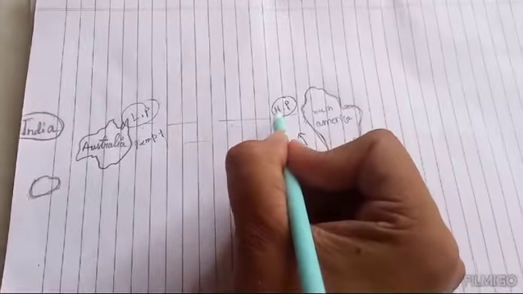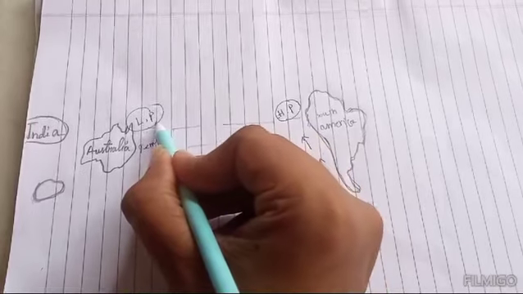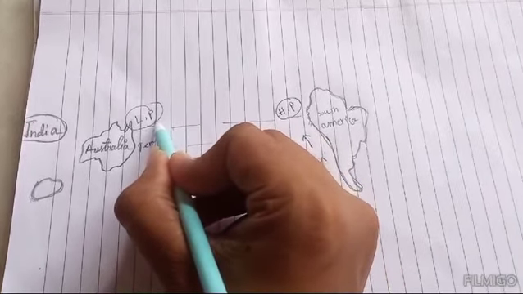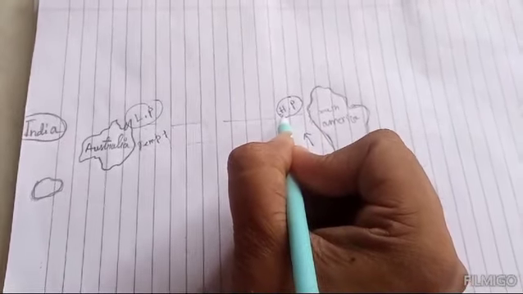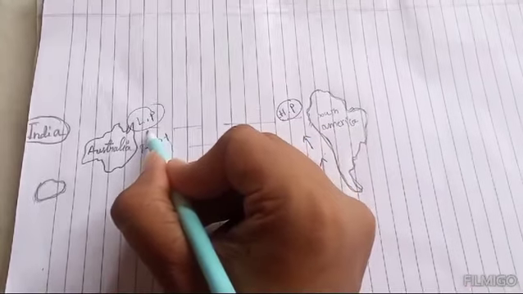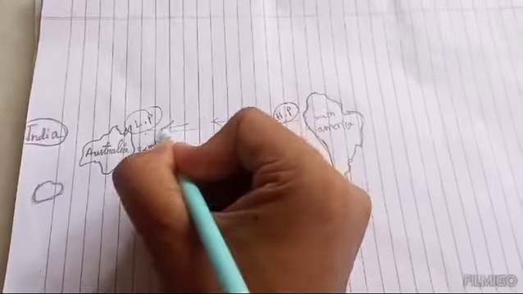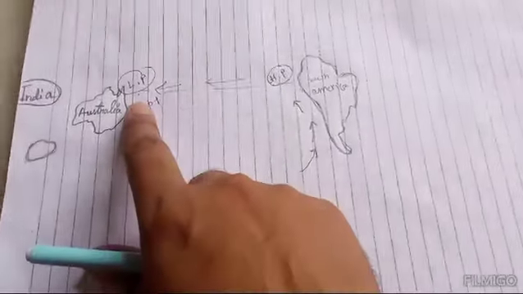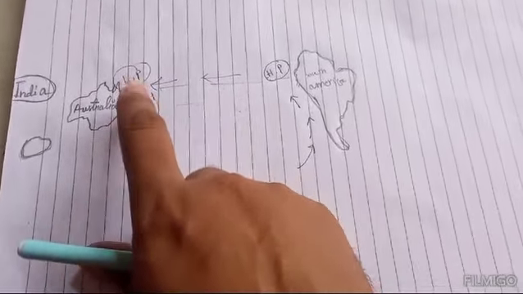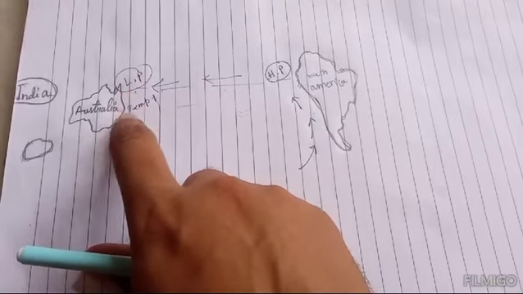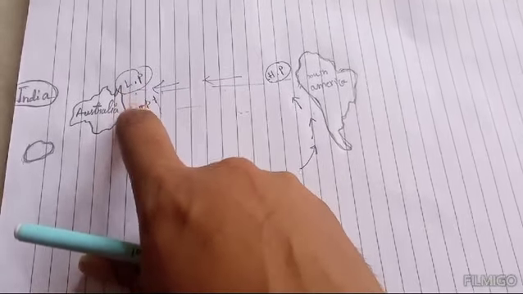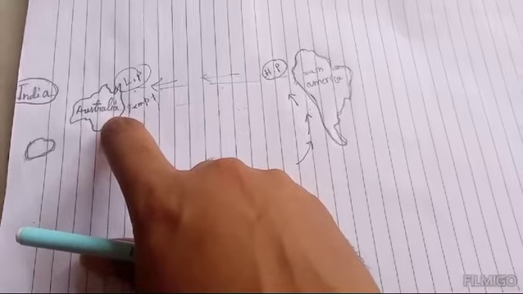The wind comes from the high pressure to the low pressure, and the ocean water also comes from this area to the Australian side. That's why during normal times huge rain is observed on the western coast area of Australia.